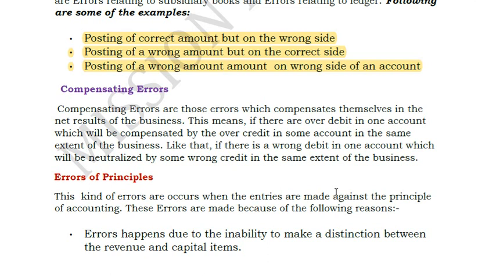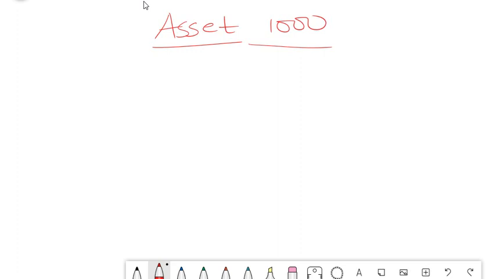Next is something called errors of principle. Errors of principle generally occur when there is a mistake in the application of an accounting principle. I will explain this again with an example. You purchased an asset. Asset purchased for 1,000 rupees. So what is the entry that you will pass? If it is an asset, asset comes under what? Asset comes under the asset category in the balance sheet. So it will have a debit balance.